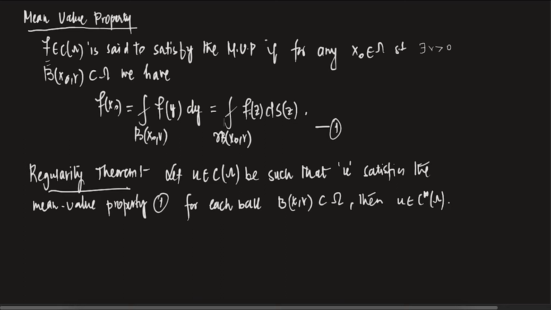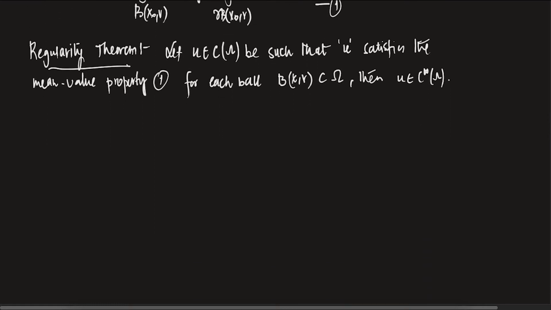And the regularity theory says that once you have a u which is continuous in omega and it satisfies the mean value property for every ball which is contained in omega, then you can show that u is not only continuous but it is infinitely differentiable. That's a huge claim. Again, let me emphasize, a continuous function with this property is infinitely differentiable. So it's a huge property.